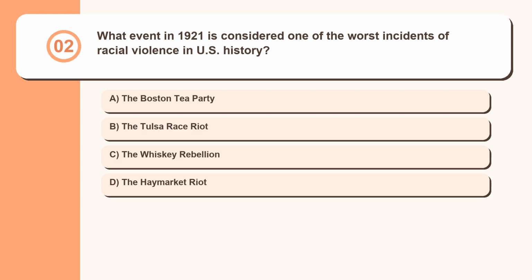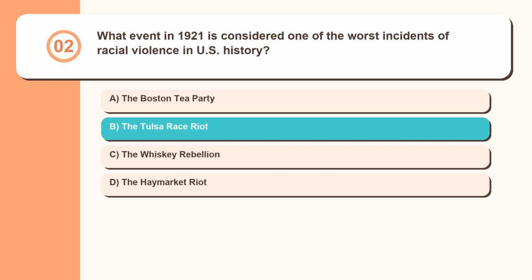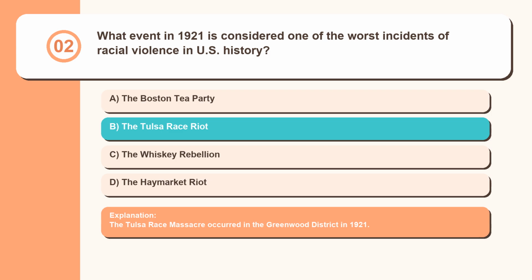Question 2. What event in 1921 is considered one of the worst incidents of racial violence in U.S. history? The Boston Tea Party, the Tulsa Race Riot, the Whiskey Rebellion, the Haymarket Riot. The Tulsa Race Massacre occurred in the Greenwood District in 1921.